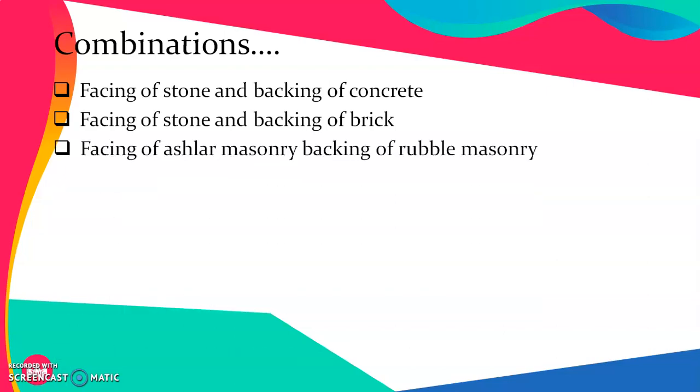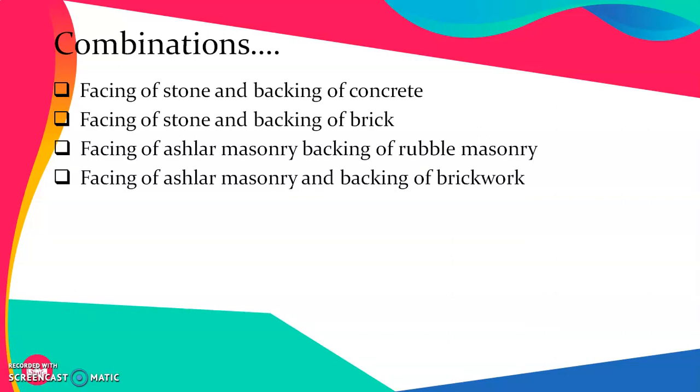The next combination is facing of ashlar masonry and backing of rubble masonry. In this again, the external face is made up of ashlar masonry, which gives us a very good and superior look, while inside this we can have the rubble masonry, which is comparatively inferior in look and the cost is much lesser.